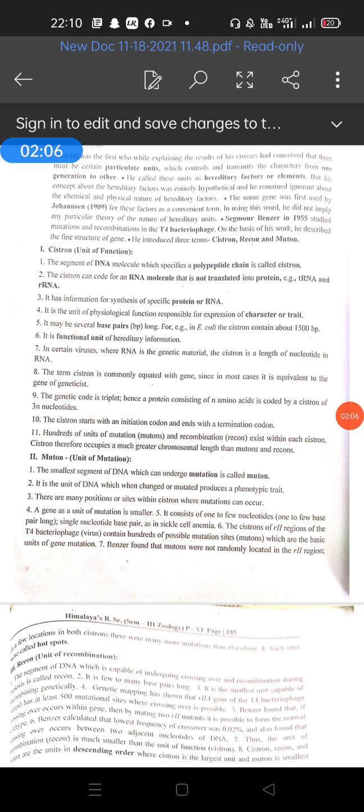Bacteriophages are the viruses which attack bacteria. On the basis of his work, Benzer described the fine structure of the gene. He introduced three terms: cistron, recon, and muton.